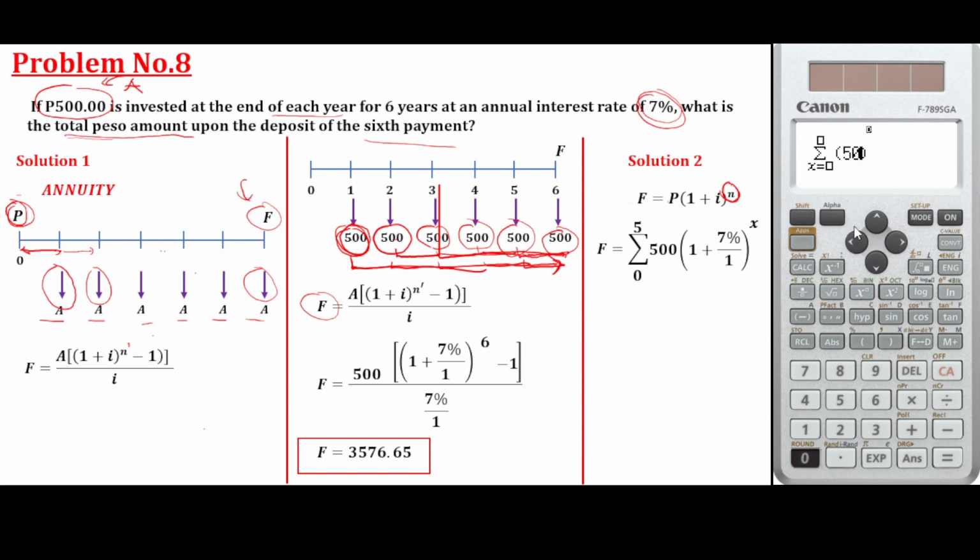Then let's just type 500 multiplied by 1 plus the 7% over 1, then raised to x. Now, the limit is from 0 to 5. And we have the same answer, 3576.645. Okay?